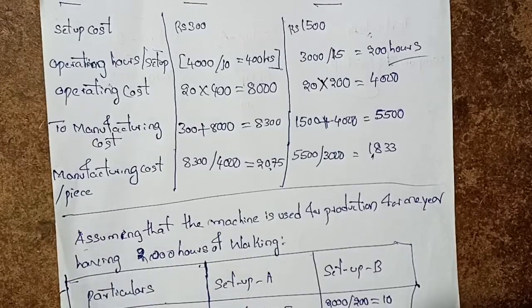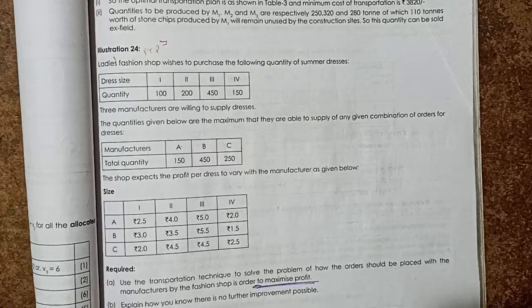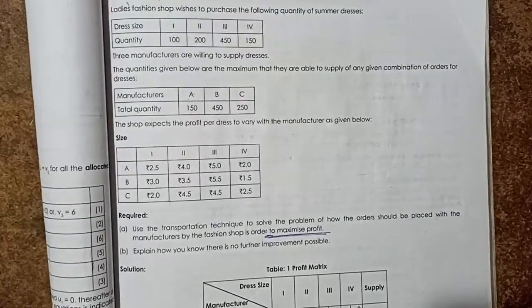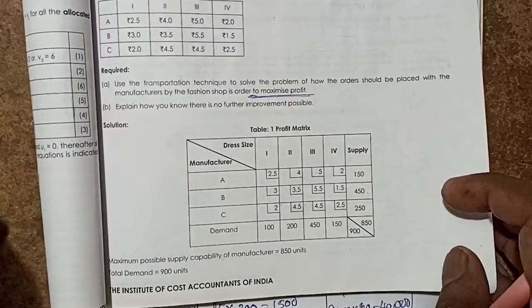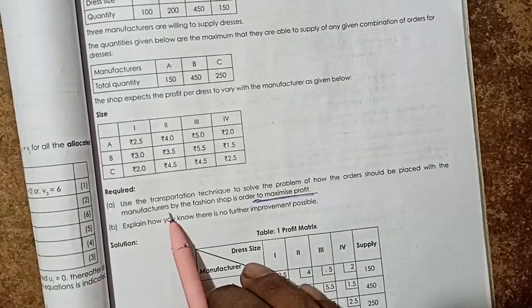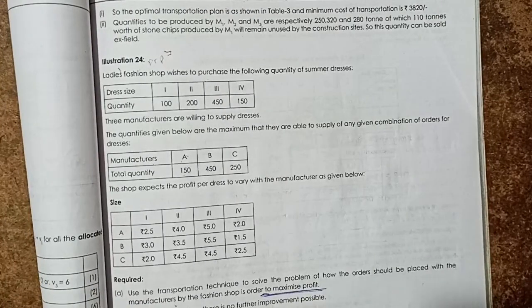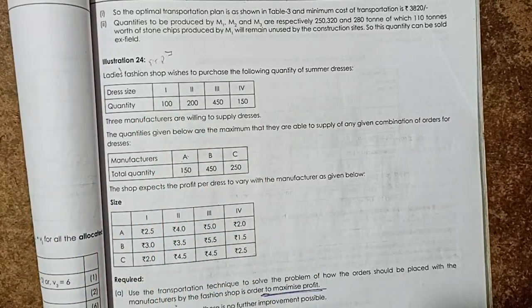The seventh one is given. Seventh question B: a ladies fashion shop wishes to purchase the following quantity of summer dresses. For this, refer to the institute material, page number 117, and note it down. The dress sizes 1, 2, 3, 4, 5 need 100, 200, 450, 150 units.